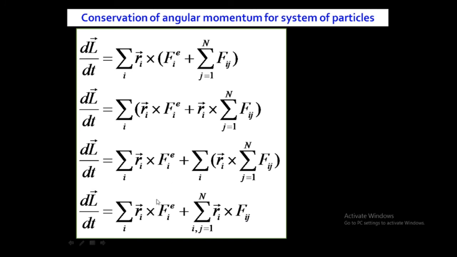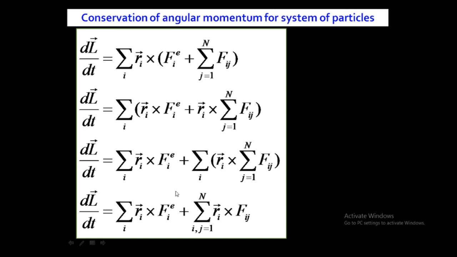Now don't look at the first term, only concentrate on the second term.